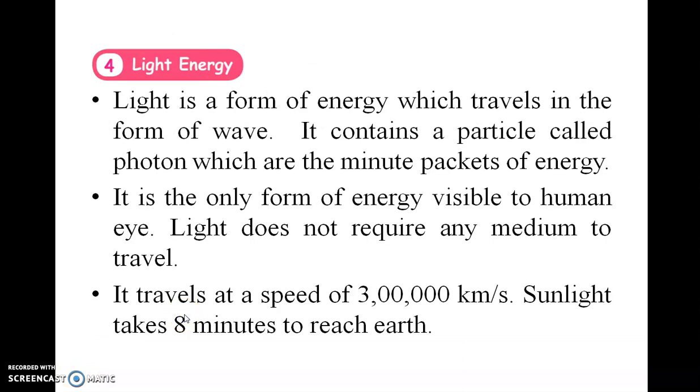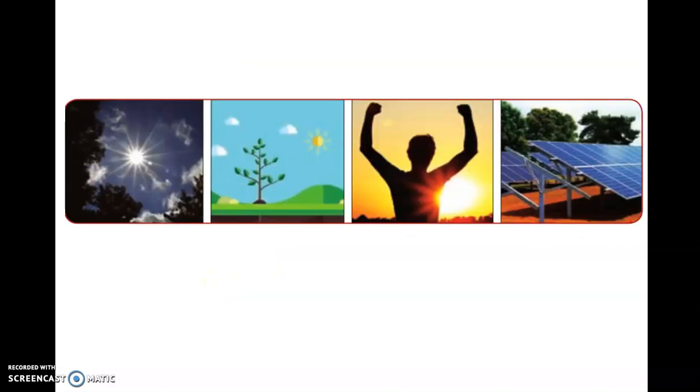Light energy. Light is a form of energy which travels in the form of wave. It contains a particle called photon, which are the minute packets of energy. It is the only form of energy visible to human eye. Light does not require any medium to travel. It travels at a speed of 3 lakh kilometers per second. Sunlight takes 8 minutes to reach Earth. This is the image of the light energy.